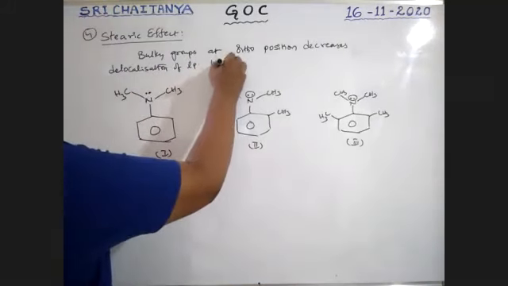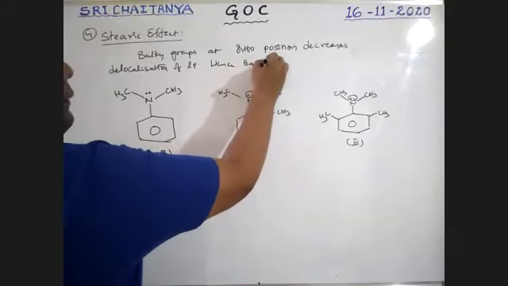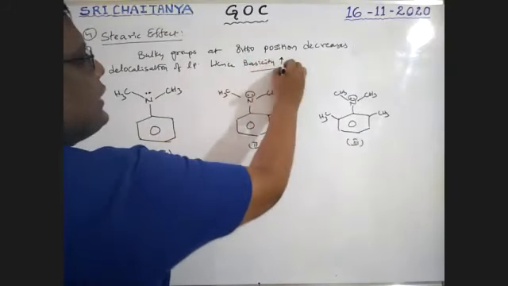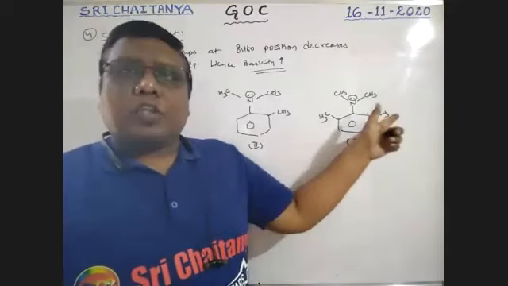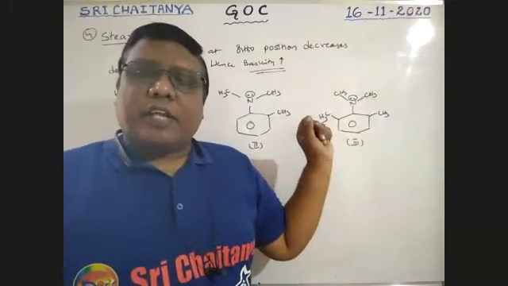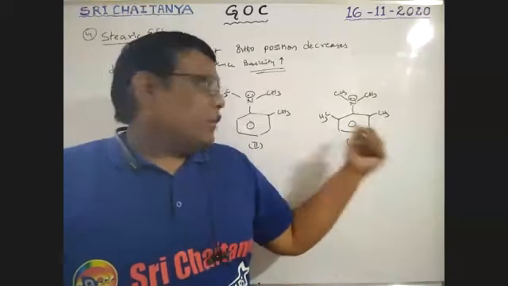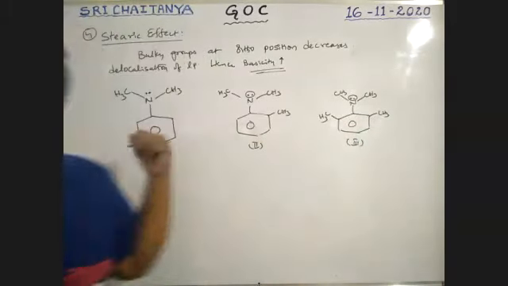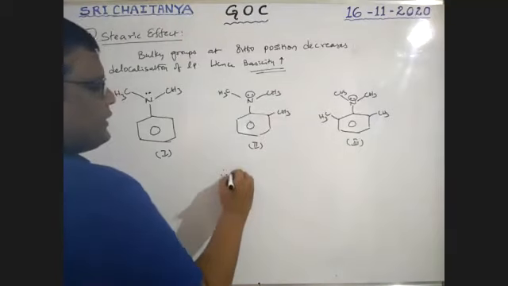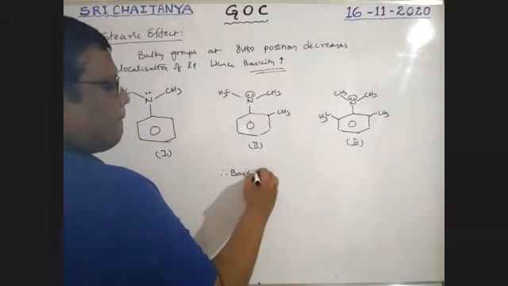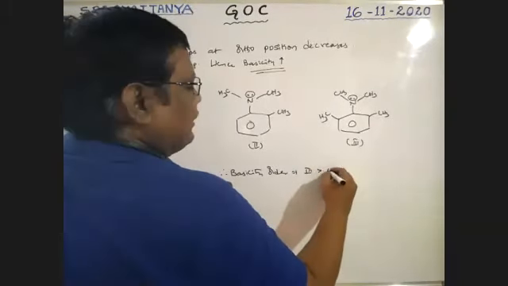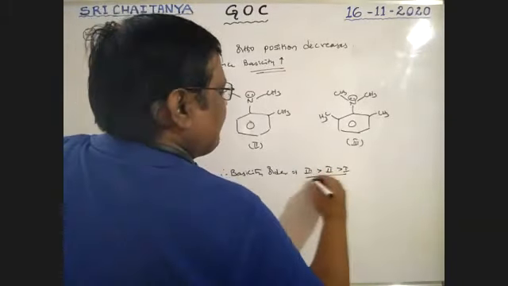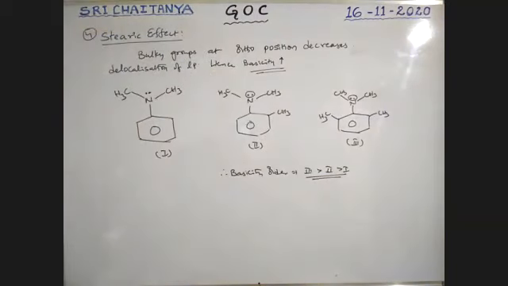Hence, basicity increases. See here, boys, bulky groups at the ortho position. This lone pair is not involved in resonance. Therefore, it is ready to come out. Therefore, it has more basic nature than these two. Therefore, basicity order is 3 greater than 2 greater than 1. Basicity order is 3 greater than 2 greater than 1. Important one.